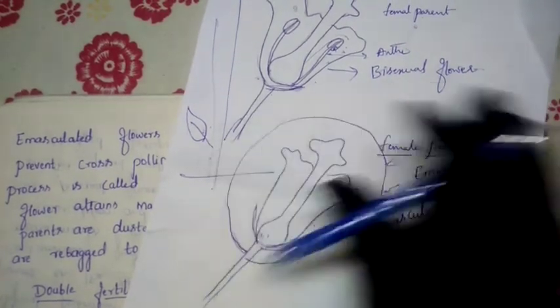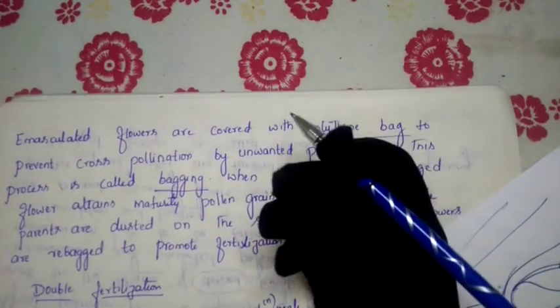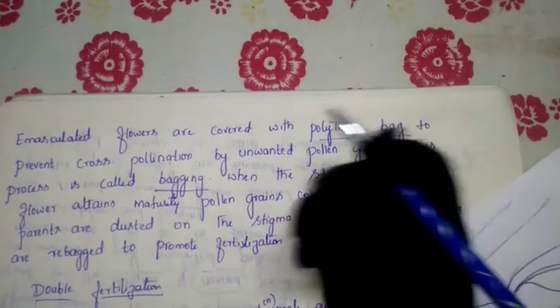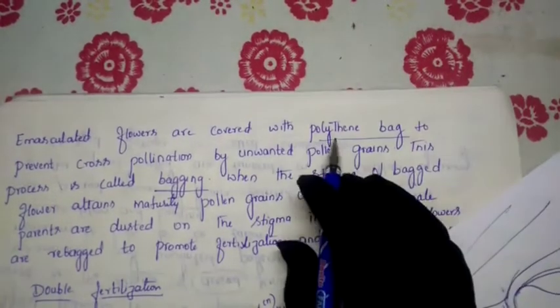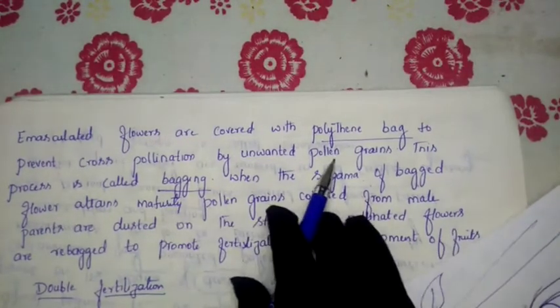Now this emasculated flower we cover with a polythene bag. Polythene bag means a transparent bag. Even when you go to purchase clothes here, they keep the clothes in a transparent bag, so that is what we call a polythene bag. For what purpose? To avoid unwanted pollen grains.